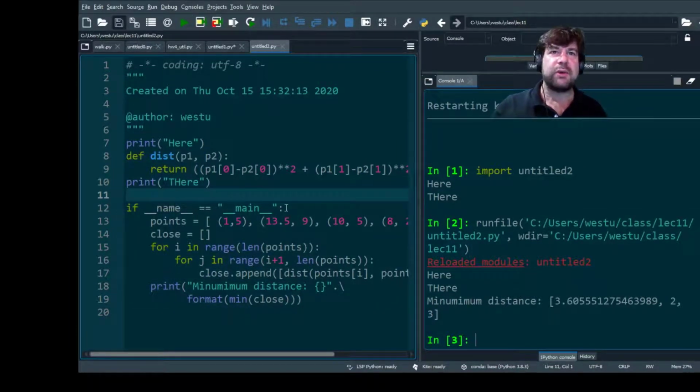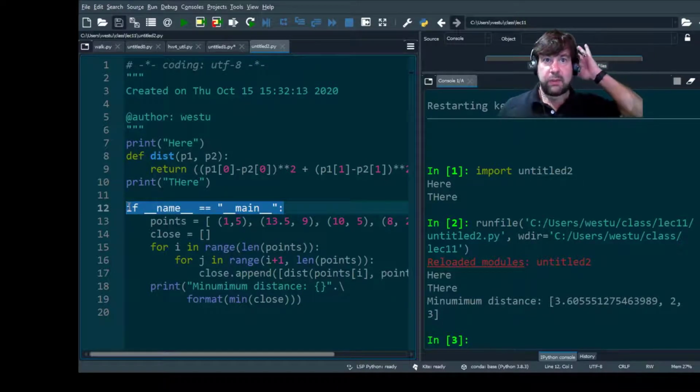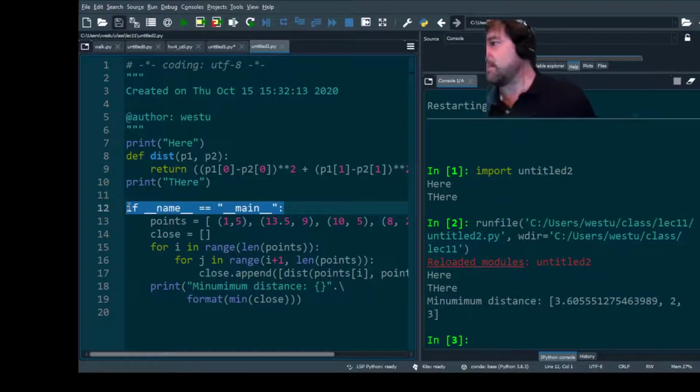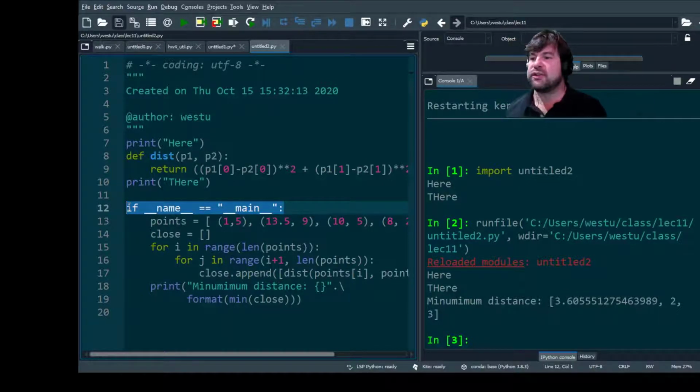So this is a way to allow us to cordon off code that we only want executed when this is the main program, not when it's being imported as a module. A lot of times when you're writing a module, you use this to put test code in so that you can check your code to make sure it's right. But when somebody else imports it, they don't have the burden of all this stuff running behind the scenes. Okay?